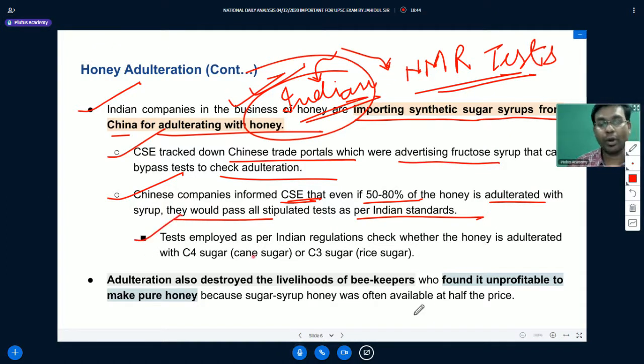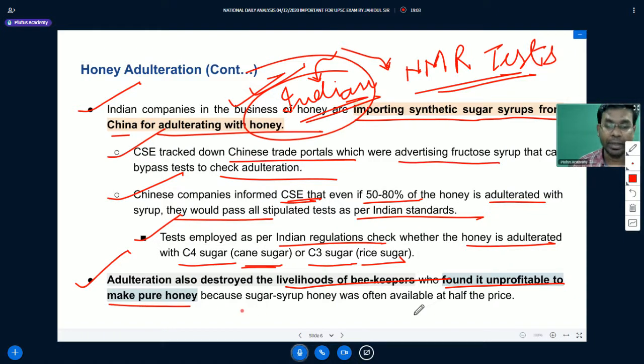The tests employed as per the Indian regulations check whether the honey is adulterated with C4 sugar, which is known as cane sugar, or C3 sugar, which is known as rice sugar. Adulteration has also destroyed the livelihoods of beekeepers, who found it unprofitable to make pure honey because sugar syrup honey was often available at half the price.